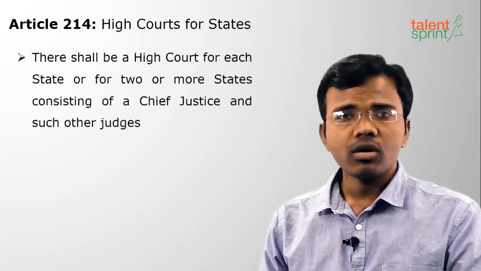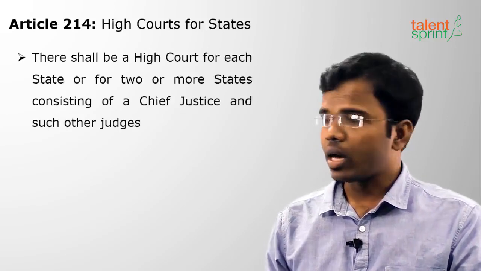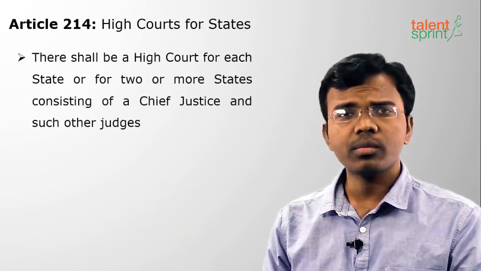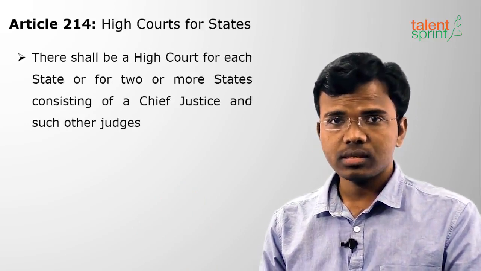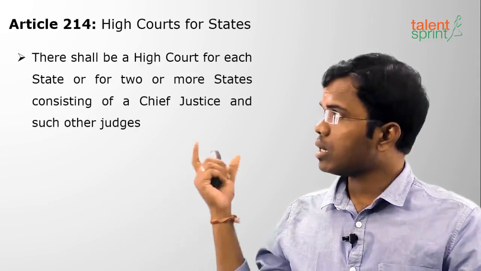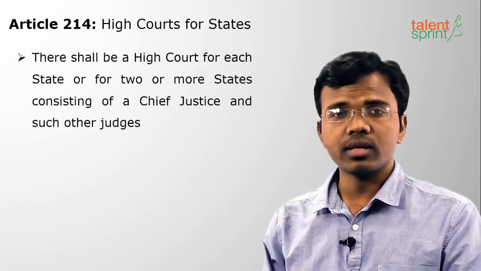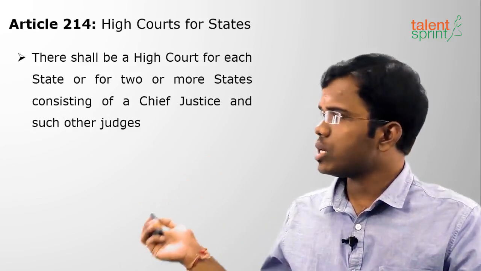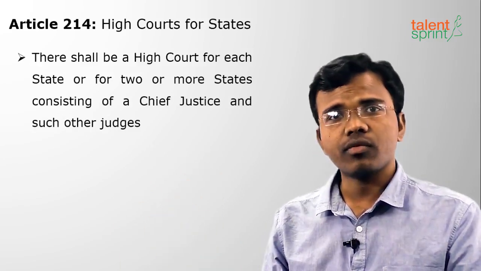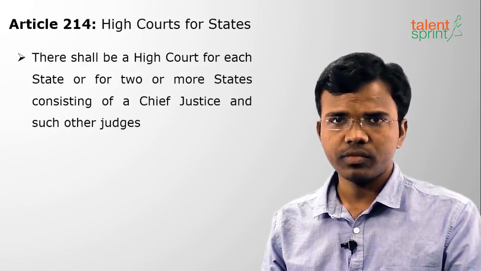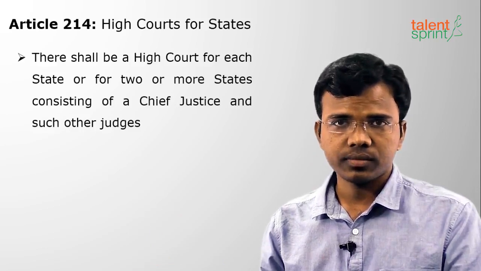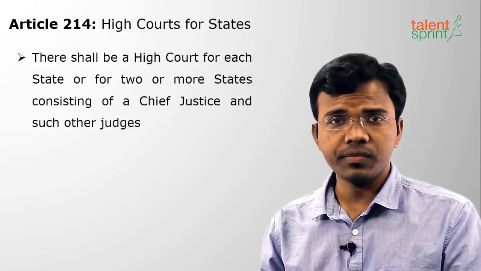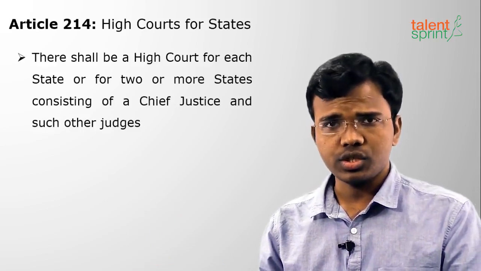Moving on to Article 214, High Courts for the States. Hope you remember Article 124, Constitution of Supreme Court. It is similar to Article 214. There shall be a High Court for each state or for two or more states, which shall have a Chief Justice and other judges. Every High Court will have a Chief Justice and other judges.